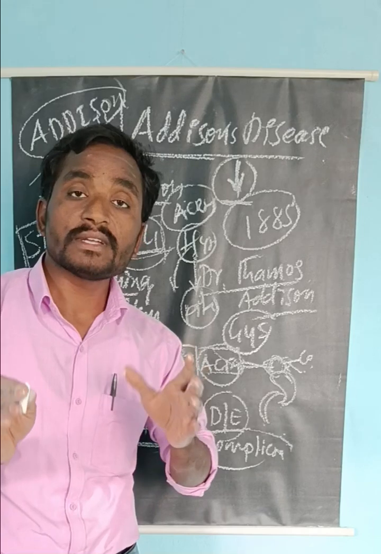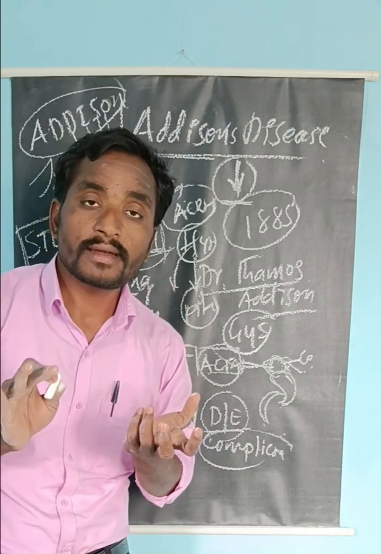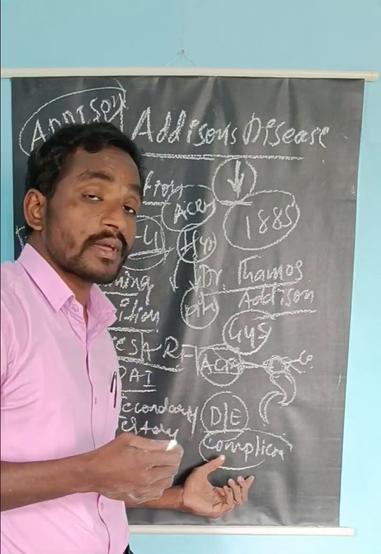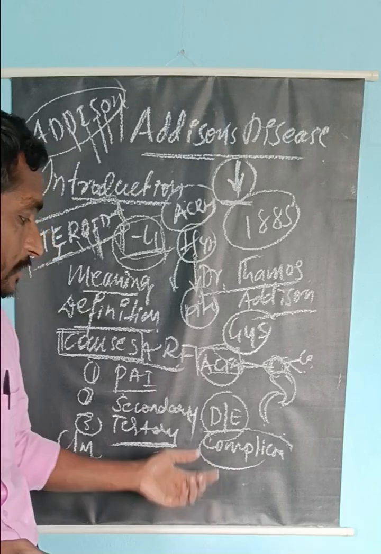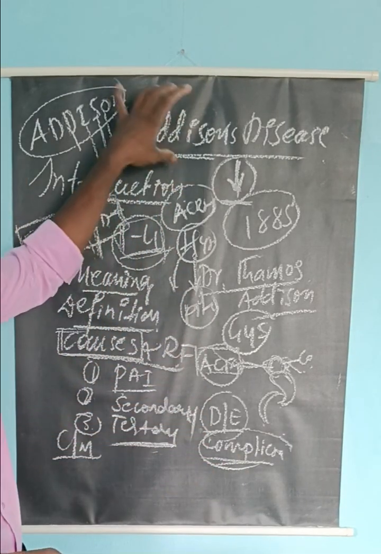Now coming to the complications, the most important complication from Addison's disease is Addison's crisis. Addison's crisis is nothing but a severe, life-threatening medical condition. It needs immediate attention. If you do not give immediate care to the patient, the patient will collapse at a time, and go into coma. So these are the complications of persons who are suffering from Addison's disease.